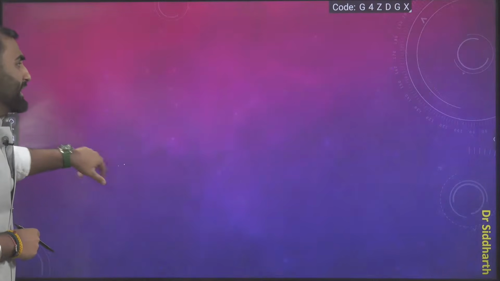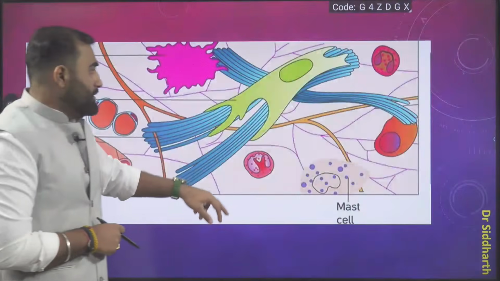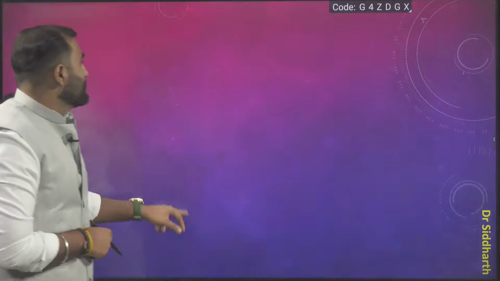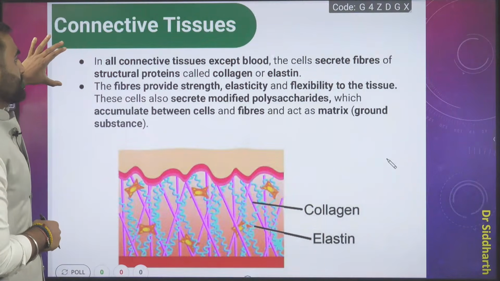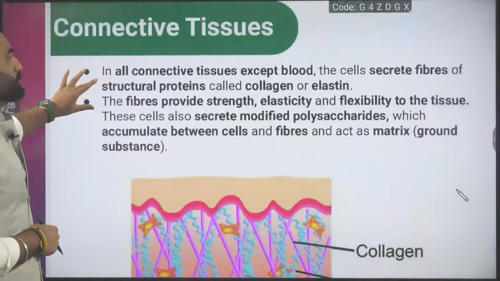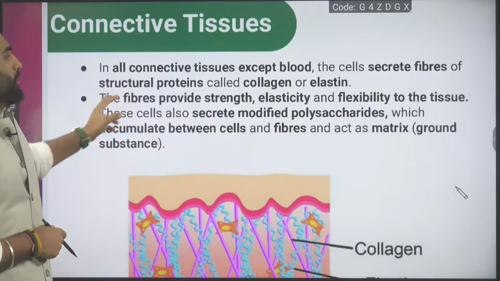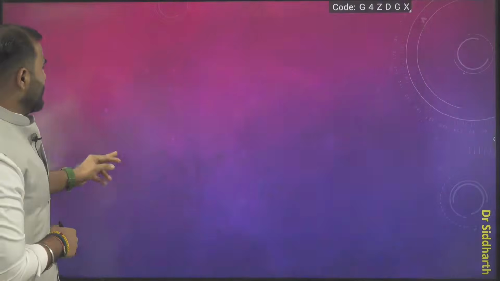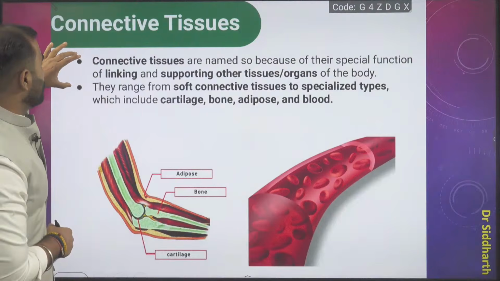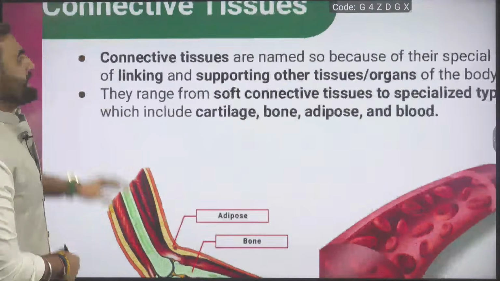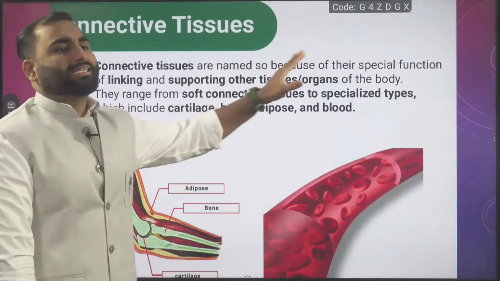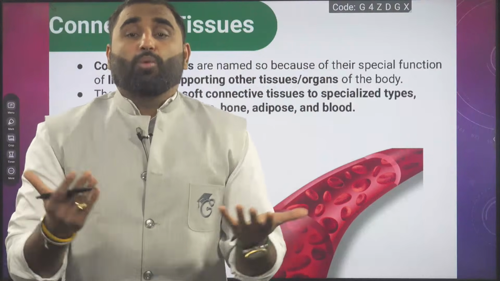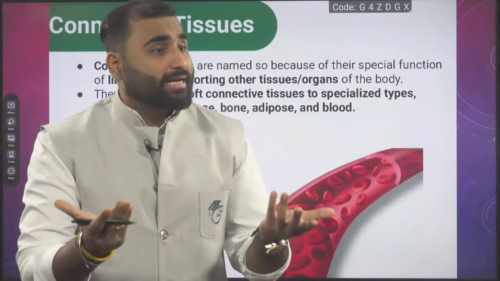Okay, moving ahead. Let us start. Connective tissue. Why do we call connective tissue connective tissue?